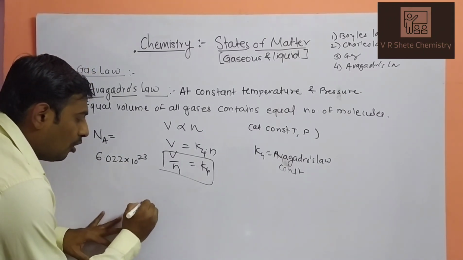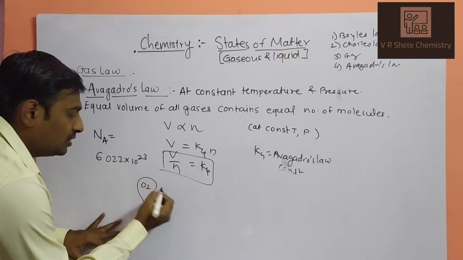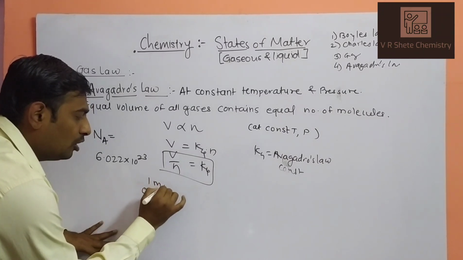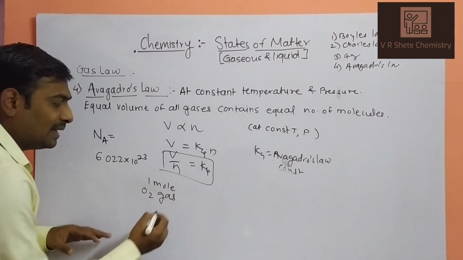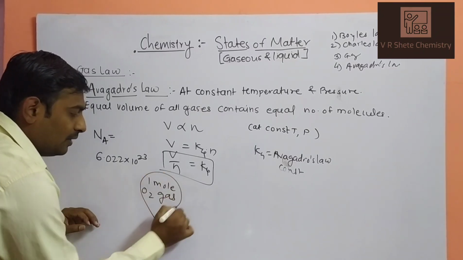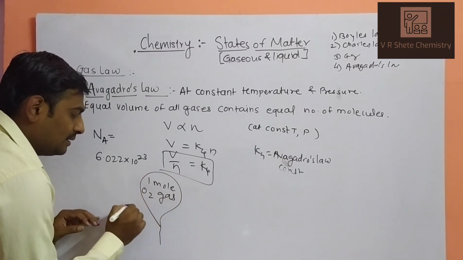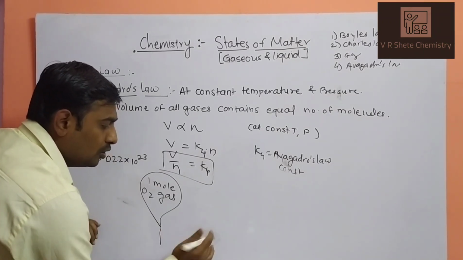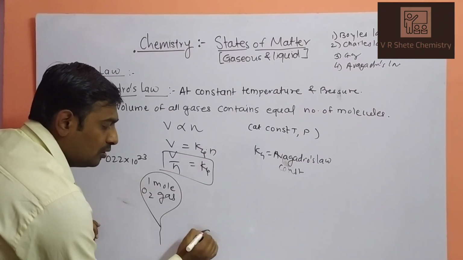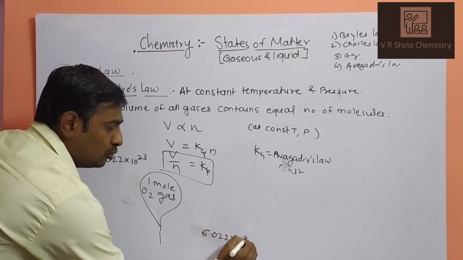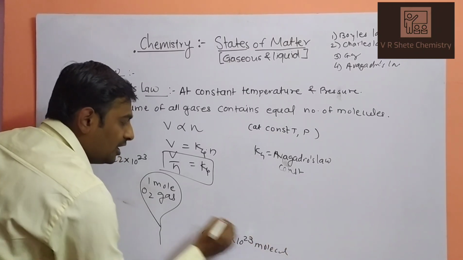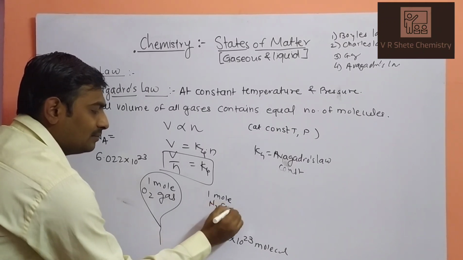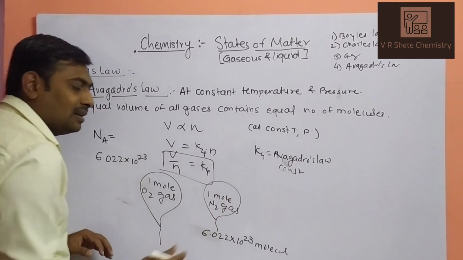If you are taking 1 mole of oxygen gas, it contains 6.022 into 10 raised to 23 molecules. If you are taking 1 mole of nitrogen gas, it again contains the same.